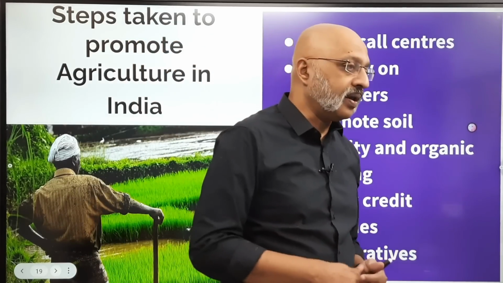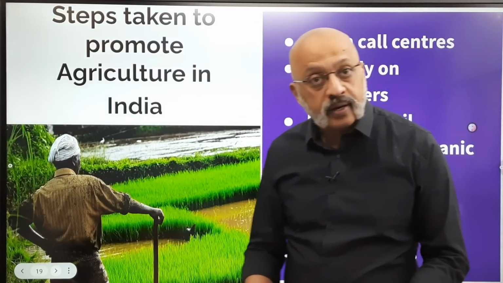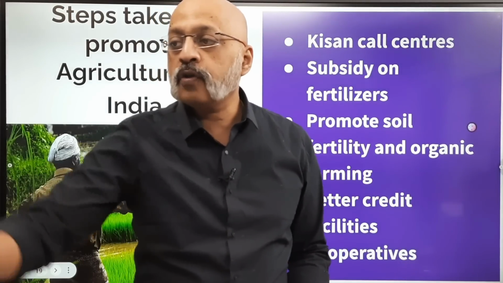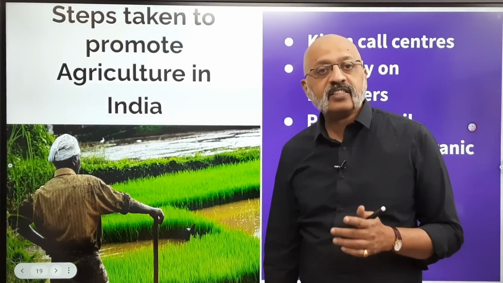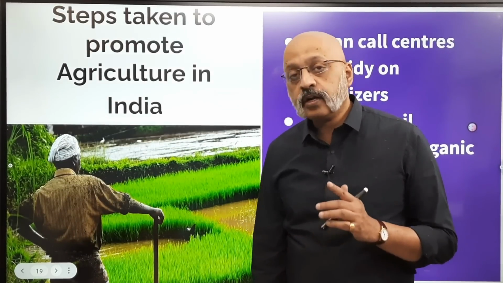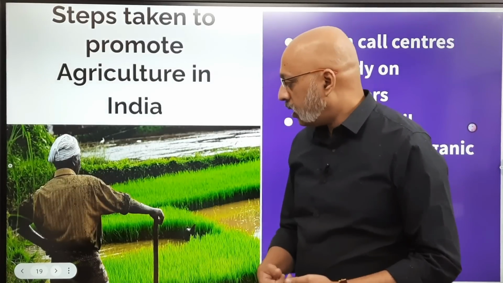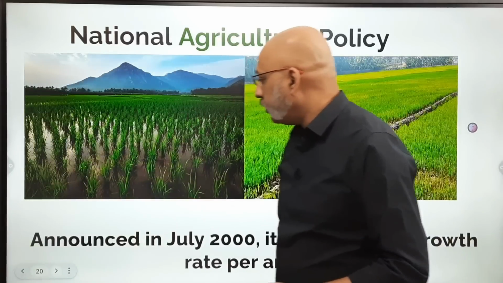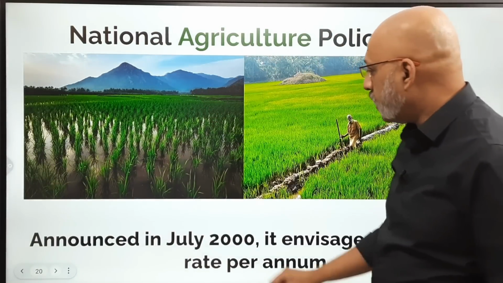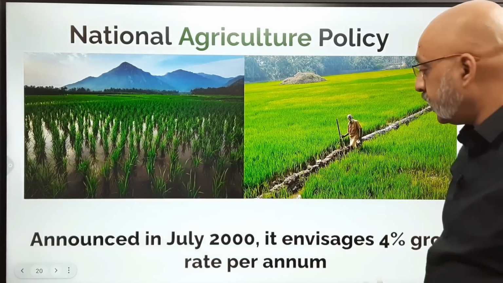Amul in Gujarat is one great example of small and marginal farmers coming together and forming a cooperative. And now we also have a large number of cooperative banks, especially in states like Maharashtra and Gujarat. This is a very strong movement, that cooperatives are there, which will help lend money and support the small and marginal farmer. So finally we come to the National Agriculture Policy. Now this was announced in July 2000. Okay, so we are talking of more than 2 decades old.